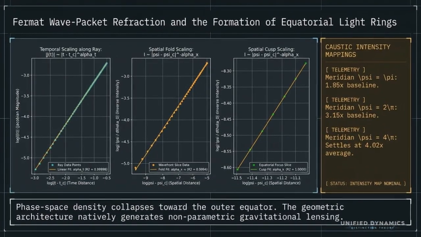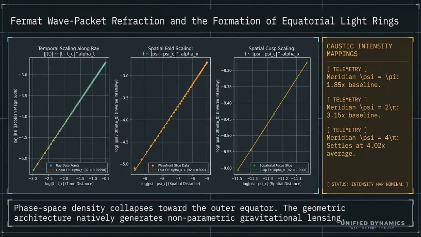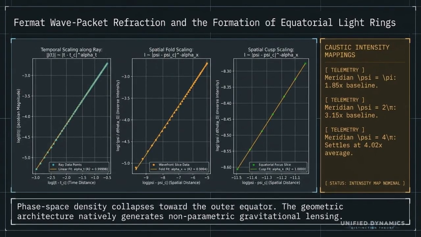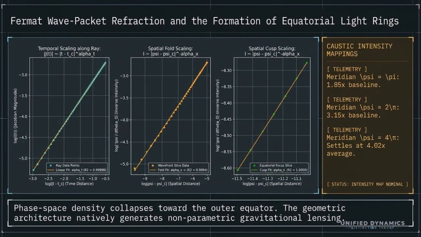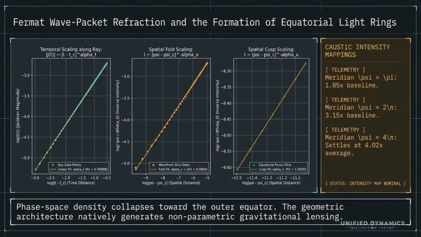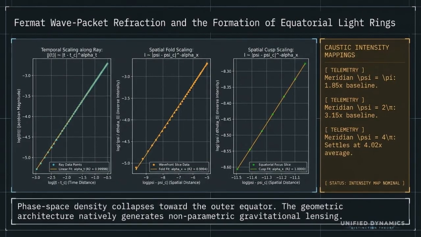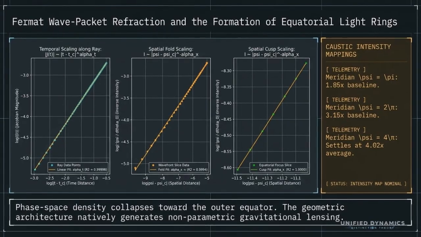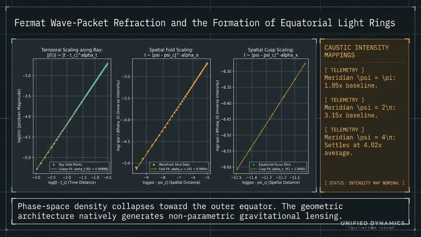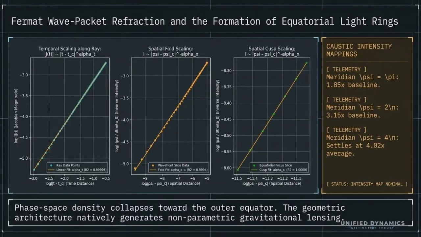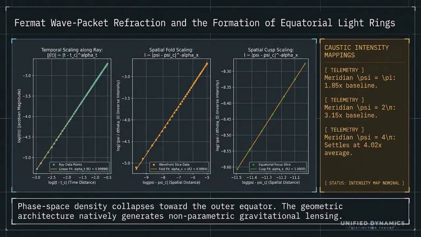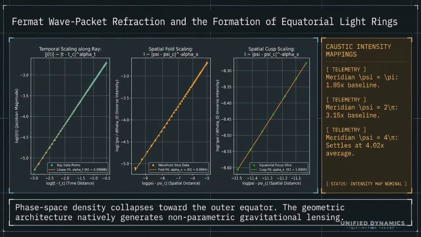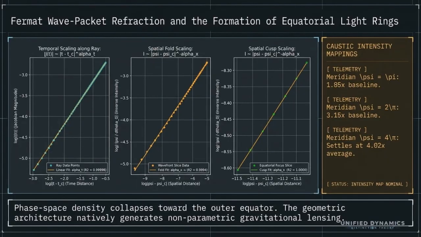Now, into wave packet refraction. Instead of saying gravity is a force in the usual way, UD is modeling gravity-like behavior as wavefront refraction. Packets follow paths where the phase delay is minimized, similar to Fermat's principle in optics. The charts show different kinds of scaling: temporal, spatial, and cusp scaling. The side panel shows caustic intensity mappings at different meridian positions. The big takeaway is, phase space density collapses toward the outer equator, and the geometry naturally creates lensing-like behavior without inserting a separate gravitational lensing rule by hand.